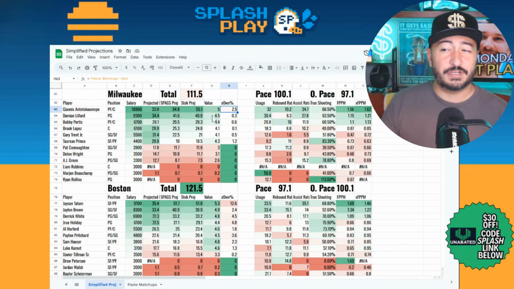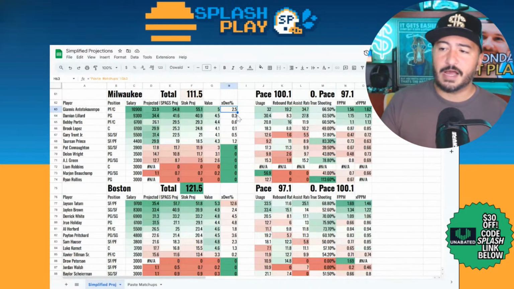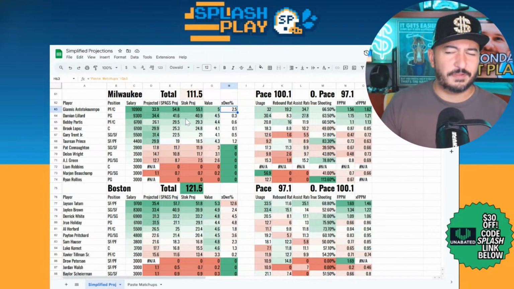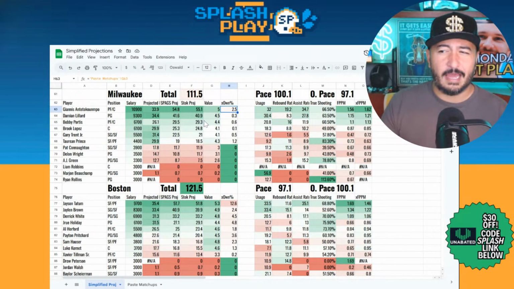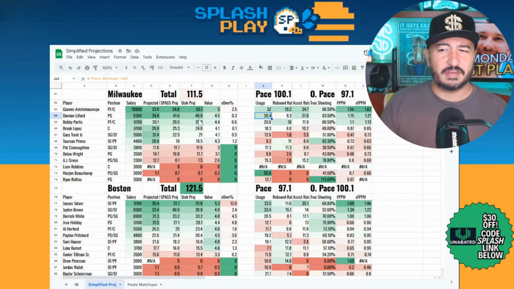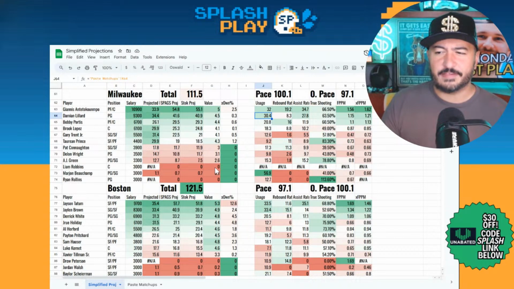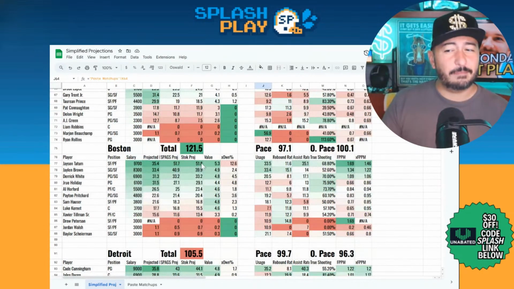Damian Lillard, I really don't like him here with the guys they could throw at him on defense. Obviously with Derrick White and also Drew Holiday back there, but also just the salary is a little bit too high. Projection, I don't get it. Usage has been good for him to start the year. He's playing fairly well, but I don't think it's enough to get there at a $9,300 price tag. Everything else here, I think you could pass over. Not worth talking about.